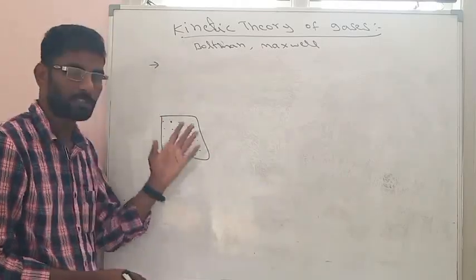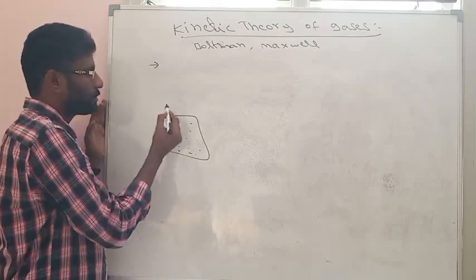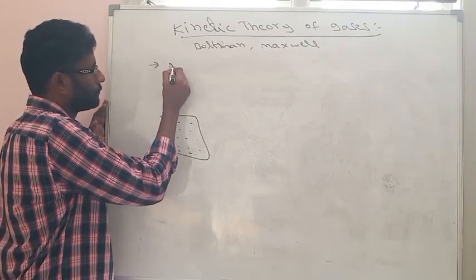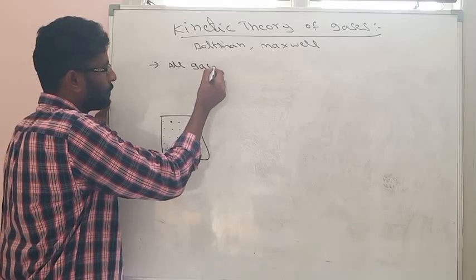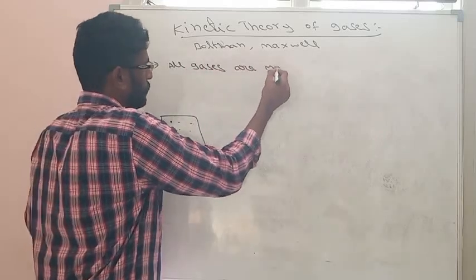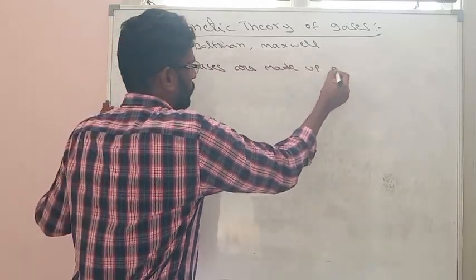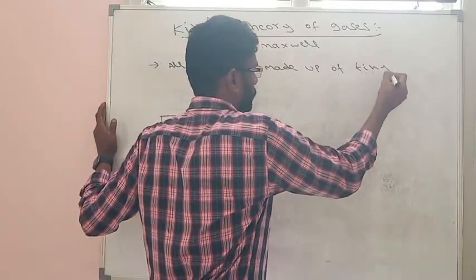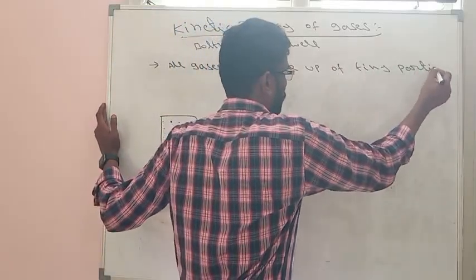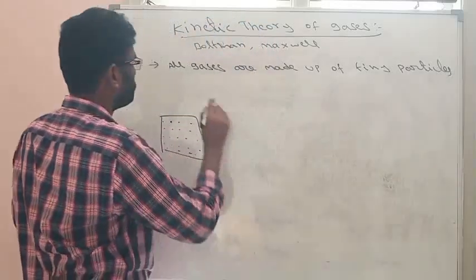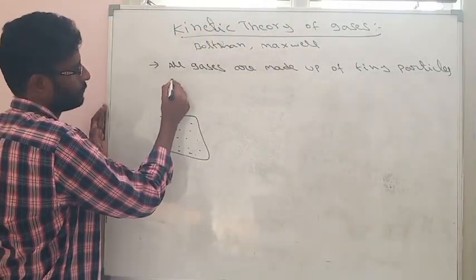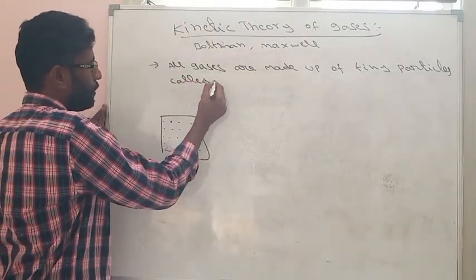That means they are invisible particles. So that is the first point. All gases are made up of tiny particles called molecules.